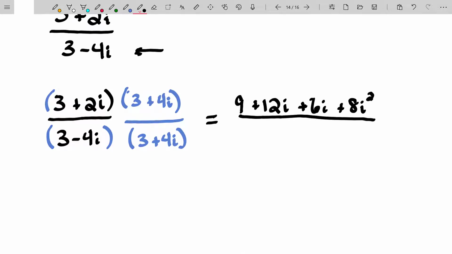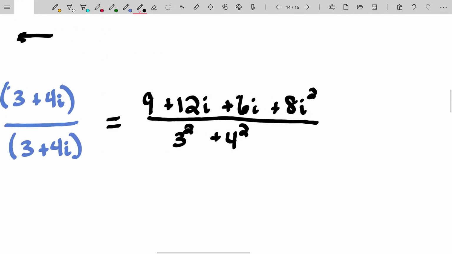Now I can start talking about the trick to it. If you multiply complex conjugates, actually we said it in the theorem, it ends up being a squared plus b squared. This is a, that's b. So it'll be 3 squared plus 4 squared. It's a nice way of doing it. Let's go ahead and clean this up.